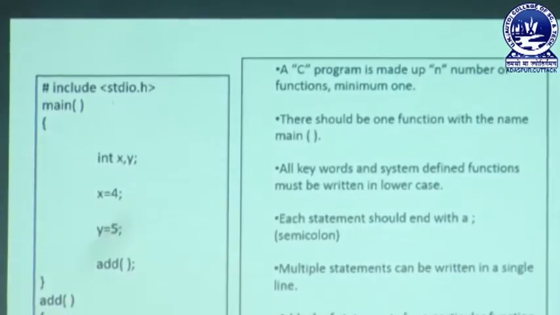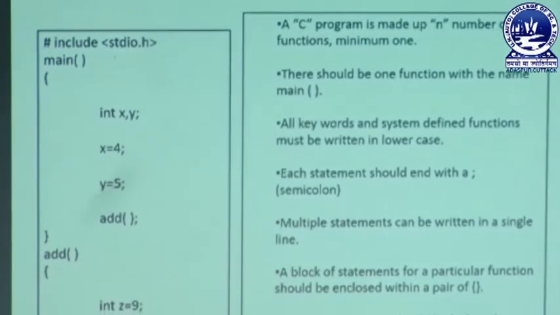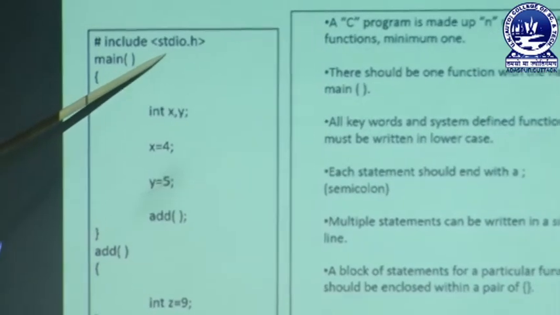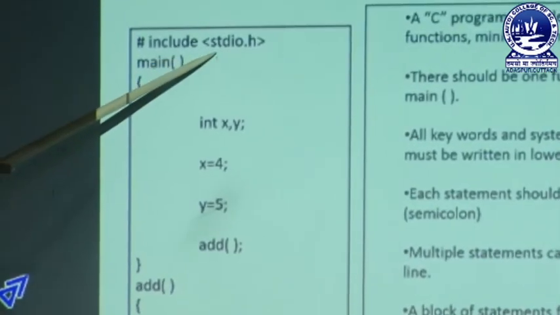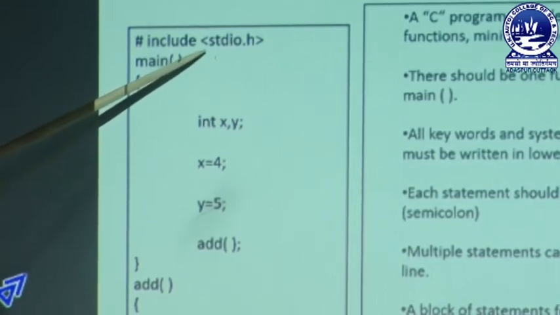Whenever we start a program, we write hash include then the header file. That means the header file will be opened and we will be able to access all the functions related to the header file. Here stdio.h is the header file which contains all the predefined functions that will be included. We can also include a number of header files.